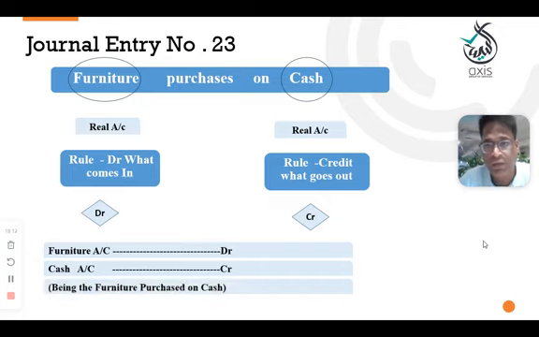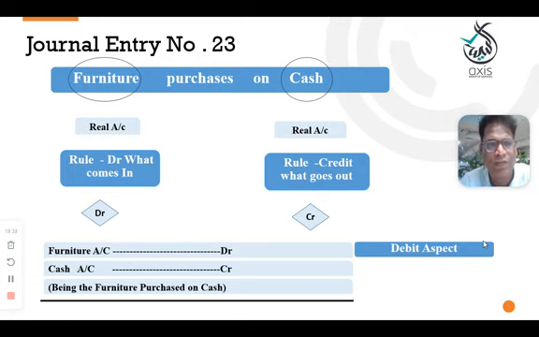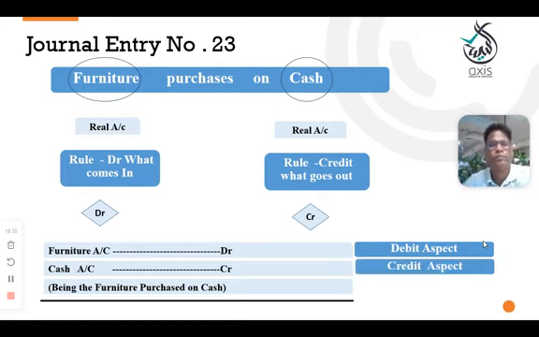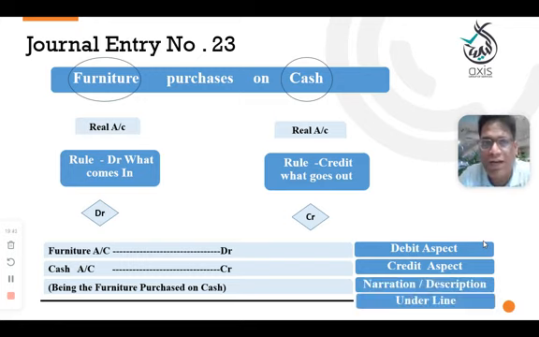You can't use the word purchase here because furniture is an asset. That's why when you purchase an asset, we told you to debit the name of the asset. Here furniture is not goods, furniture is an asset. For every business there should be furniture. So furniture account debit aspect, cash is the credit aspect. Here we purchased, furniture is coming in and cash is going out, narration and underline. Clear? Any doubts? Please note down.